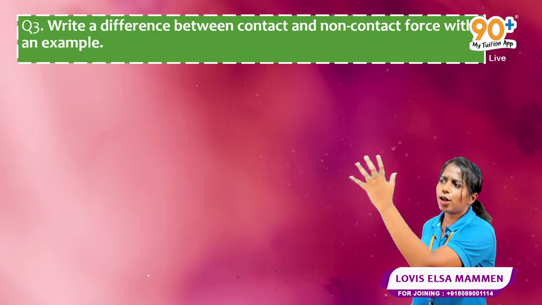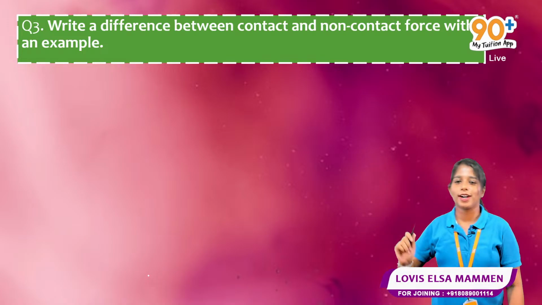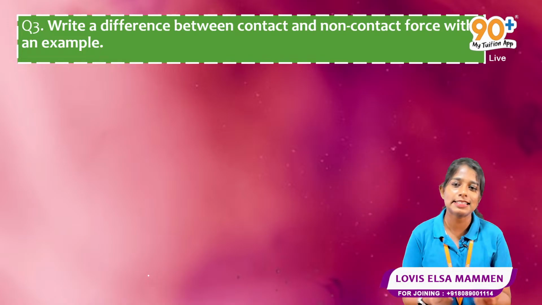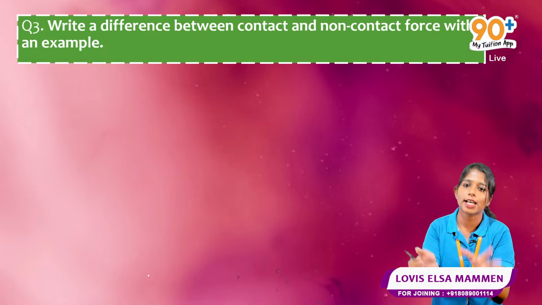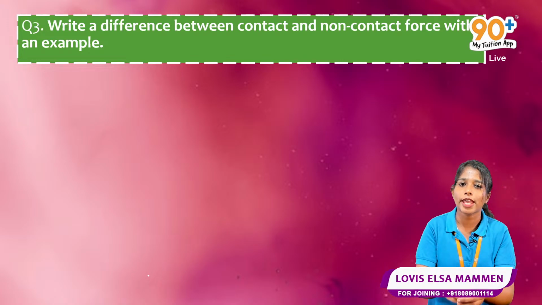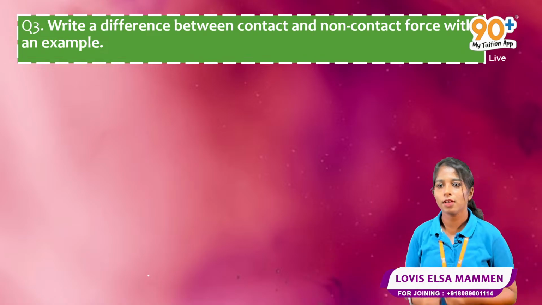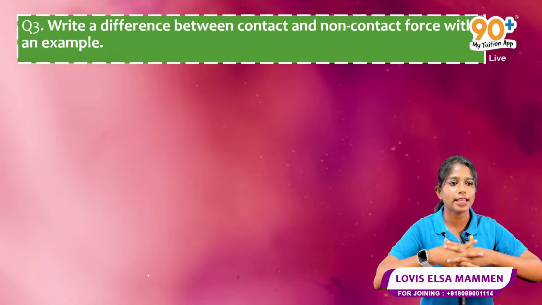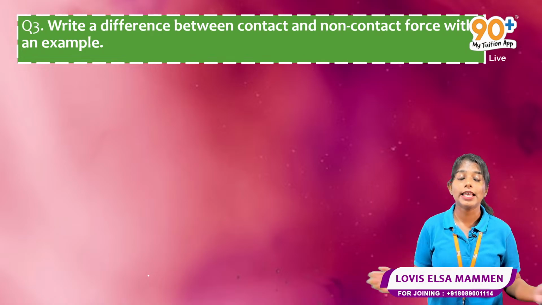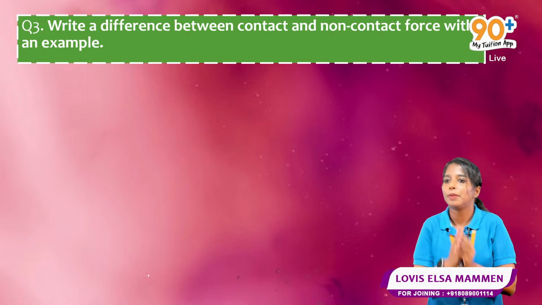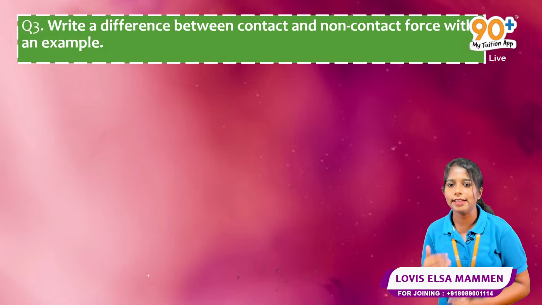Okay, look at the terms. Contact, non-contact. The answer is there in the term itself. The term is the definition. It's very simple. If two objects are in contact, out of a movement, out of a force, that is contact force. Physically, two objects but out of a movement, out of a force, that is non-contact force. Got it? Contact and non-contact force.